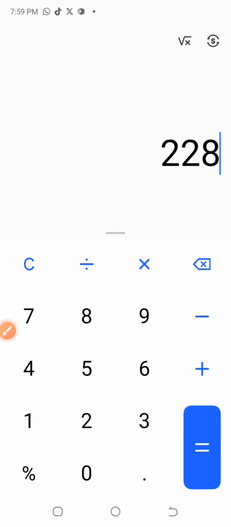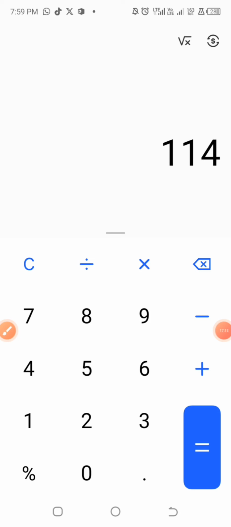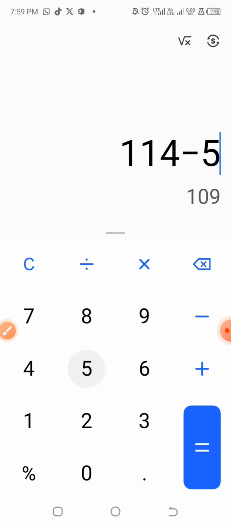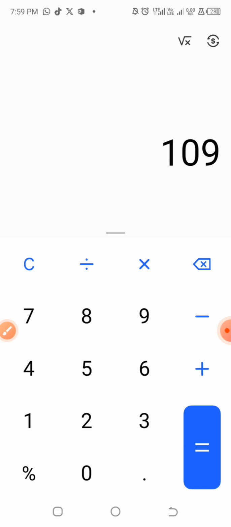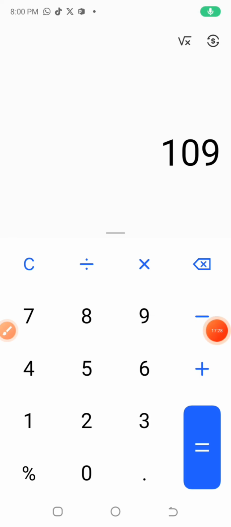Alright, so now let us divide 228 by 2, and we have 114, right? So now let us minus 5. Let's say you want to minus 5 from this 114, or you want to minus 10. So we have 109 if you are minusing 5, and if you are minusing 10, you have 104. Now let us check what the bookmakers are providing. So 109 if you are subtracting 5, and 104 if you are subtracting 10. Now let us check the game and let's see what we have.